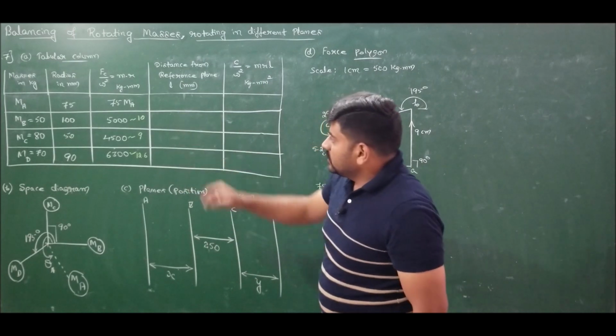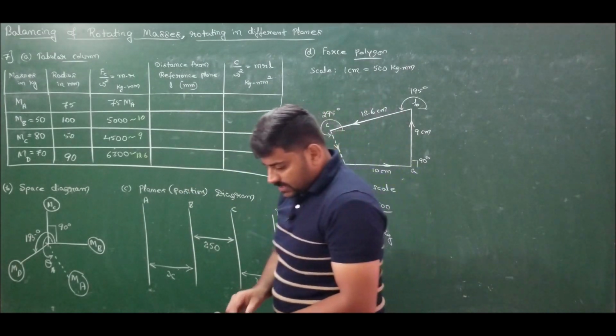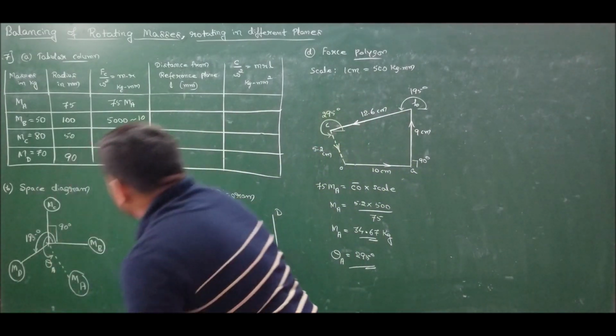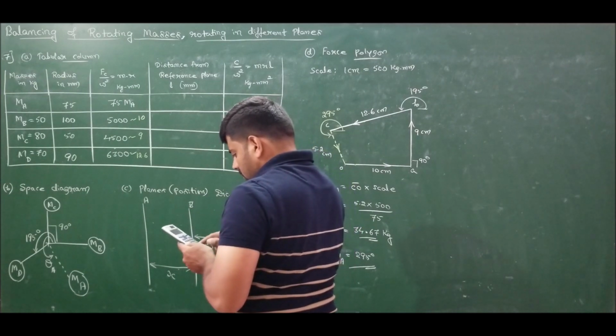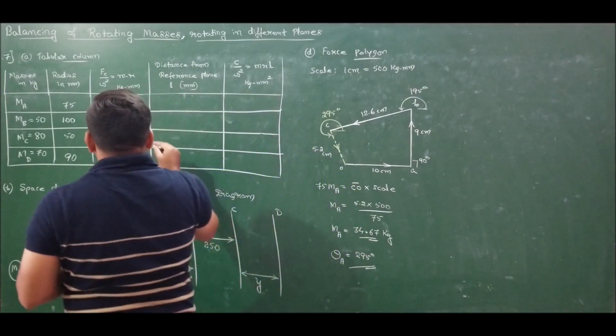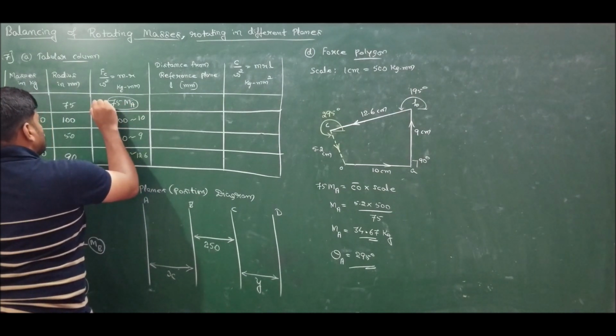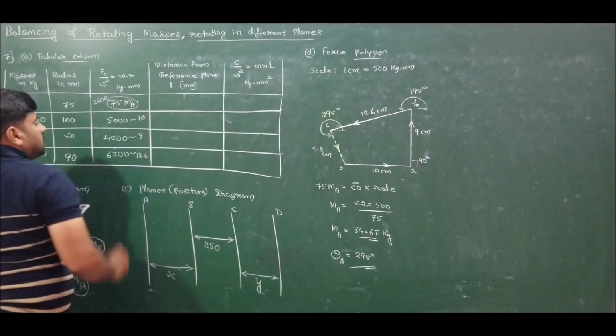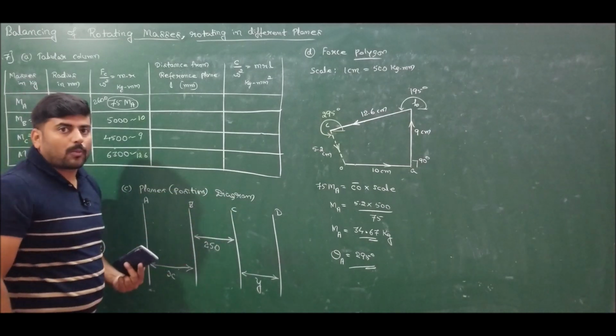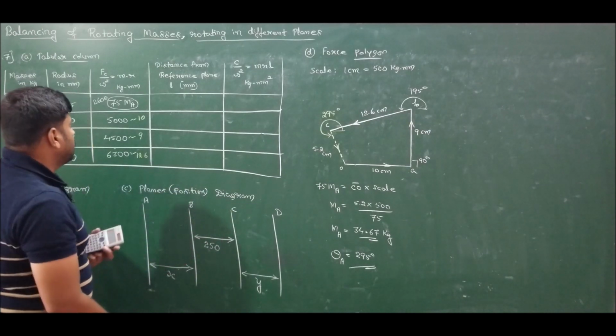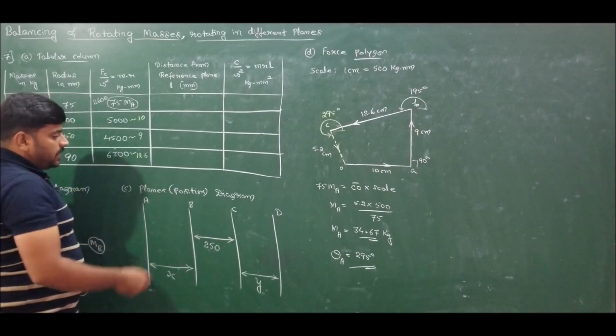Now I know the value of mass A, hence if I simplify I will get 34.67 into 75, which is 2600. So this is turning out to be 2600 after substituting the value of 34.67. Now I should choose the reference plane to complete the problem.